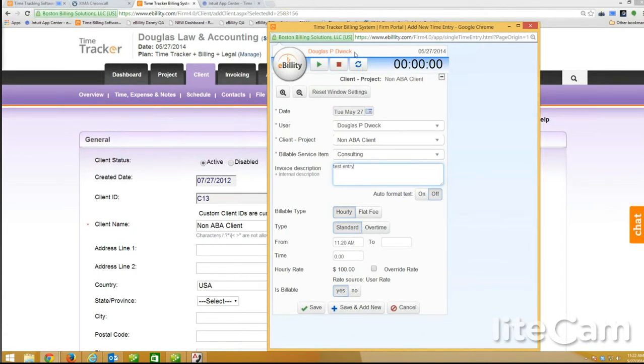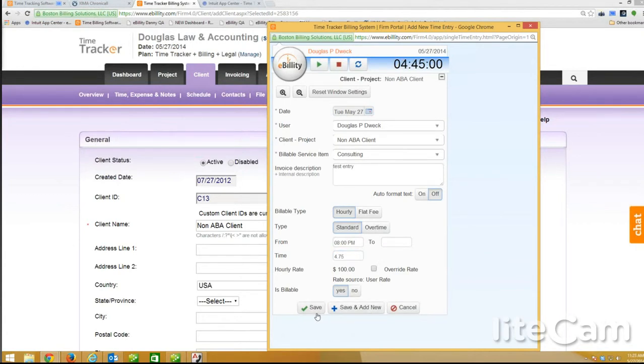And you can calculate the time here. So you have the timer at the top. It'll round to the nearest 6 minutes, which is what I have set as my rounding. I could calculate the time here from the from and to time. So I could put in 9 to 5 if I want. And there's my 8 hours. I could also put in military time. And there you go. So you could use military, you could use AM and PM, or you could simply just type in the time right there. So I could do this if I want, hours and minutes or hours in decimal. Either one works. It converts it to decimal.